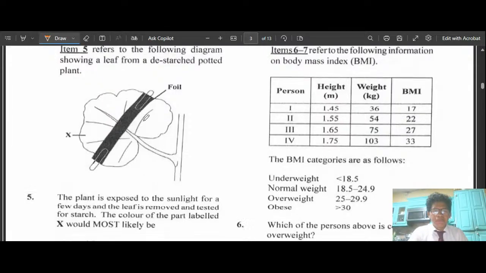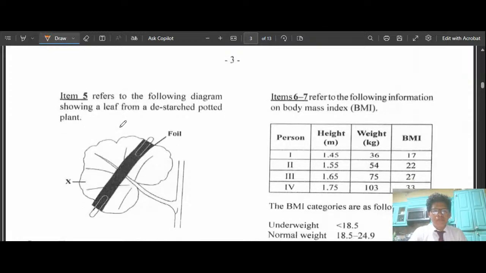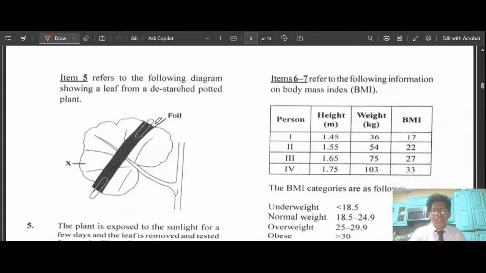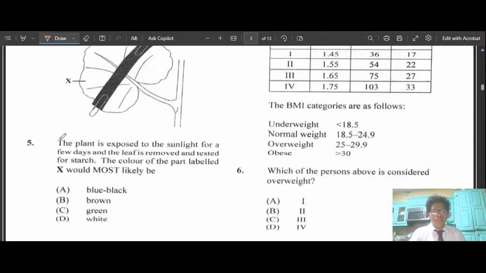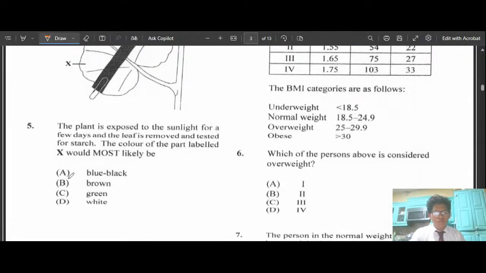All right, where are we? Item 5 refers to the following diagram showing a leaf from a destarched potted plant. The plant is exposed to sunlight for a few days and the leaf is removed and tested for starch. That would be brown.